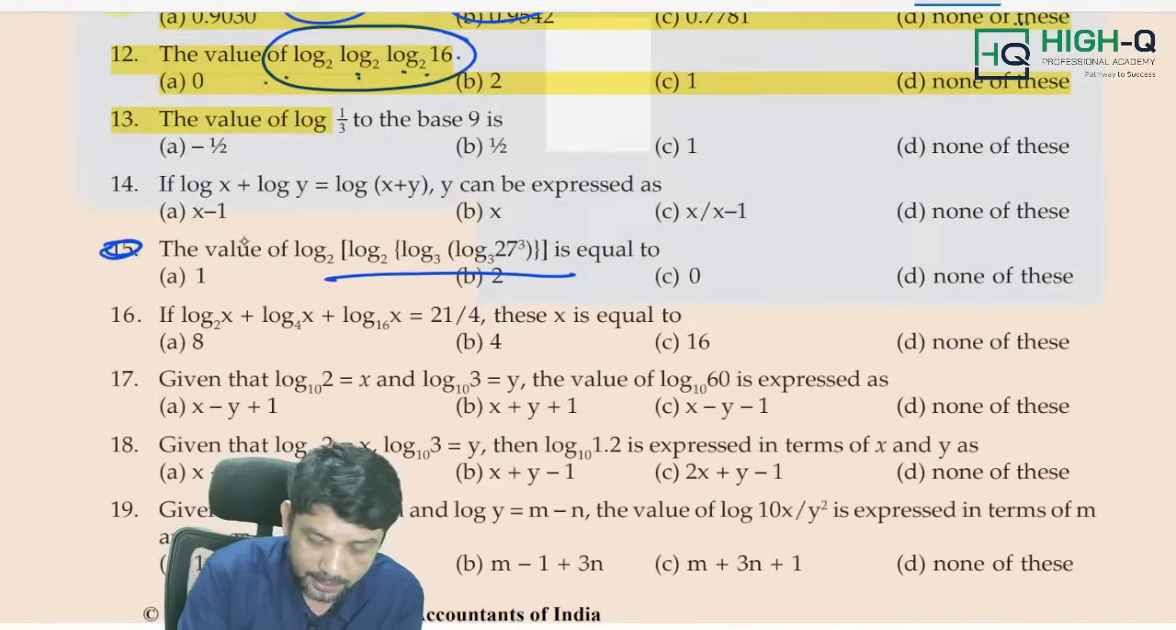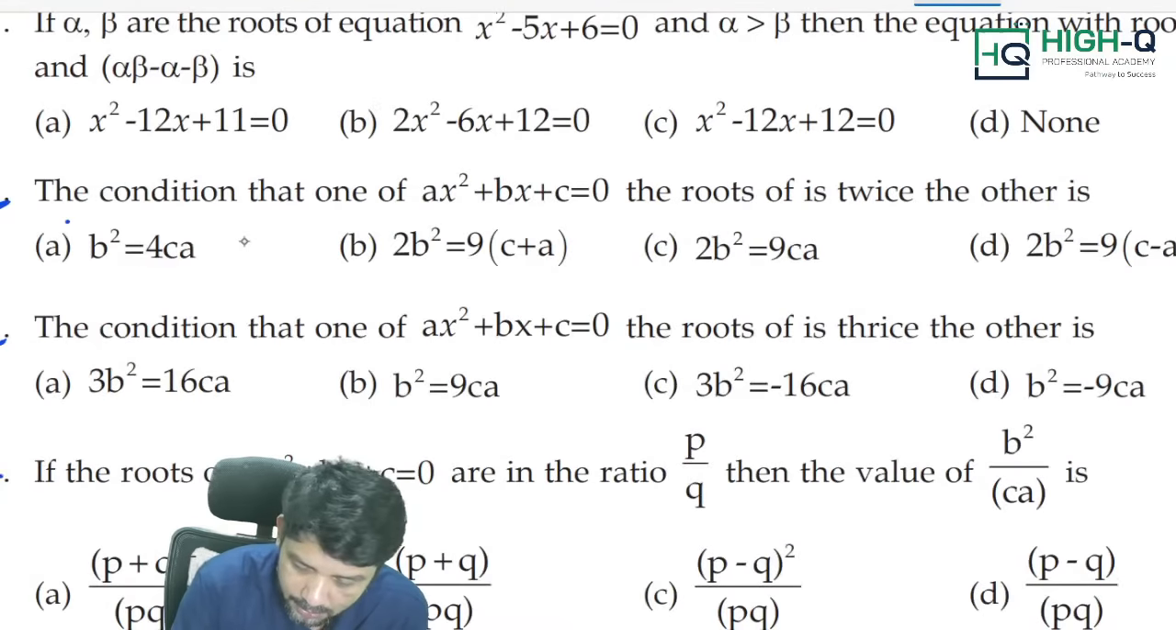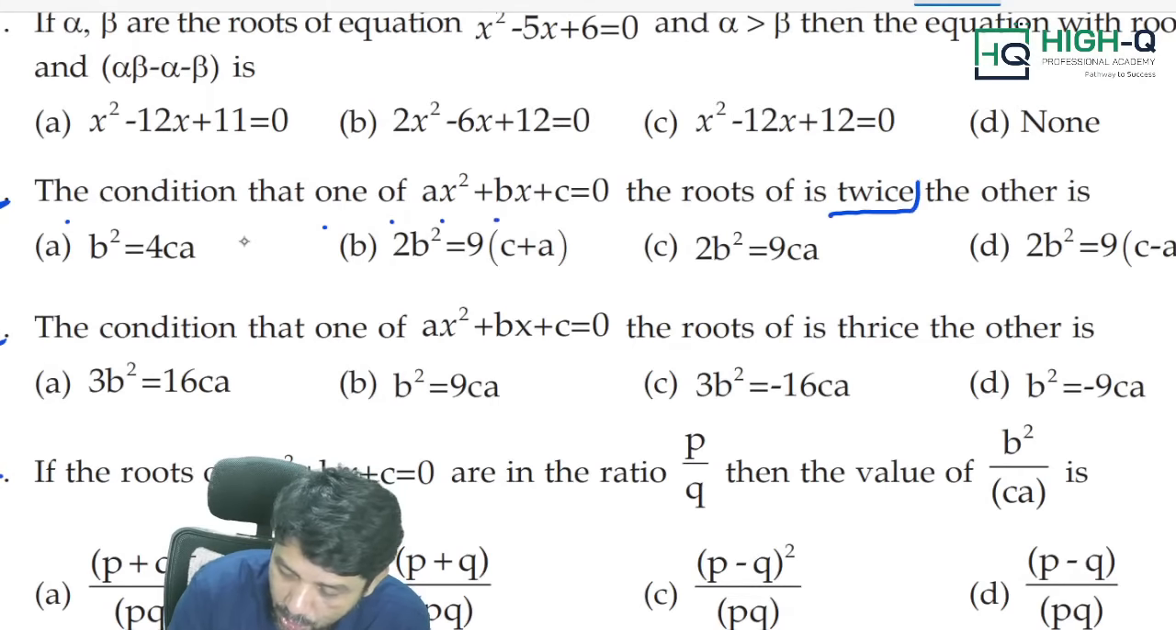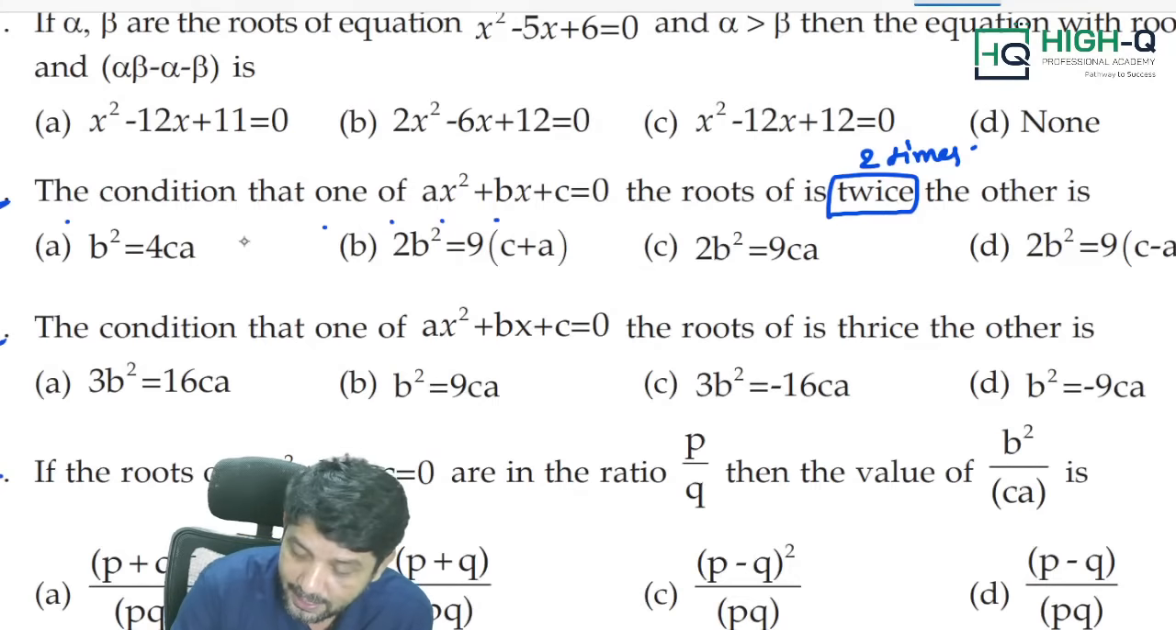Now look at this, my dear. The condition that one root of a x square plus b x plus c is twice the other. Twice means what, my dear? 2 times. 2 times the other. Then what is it, sir? N times the other. You said n b square equal to (n plus 1) the whole square a c, sir. Of course, my dear, n is nothing but 2. So 2 b square equal to (2 plus 1) is 3, 9 a c. Answer is over.